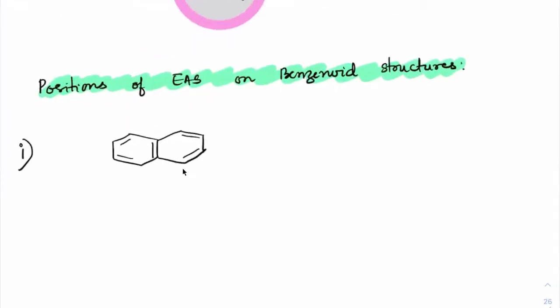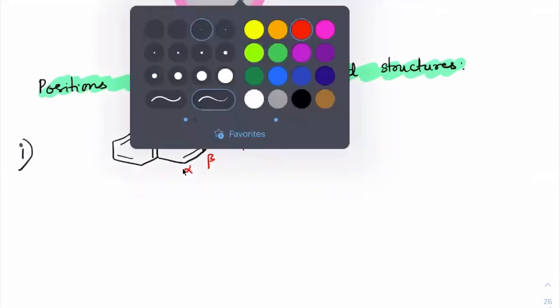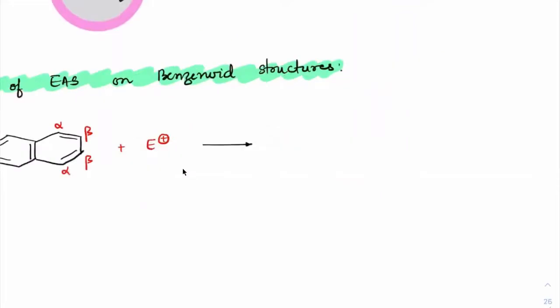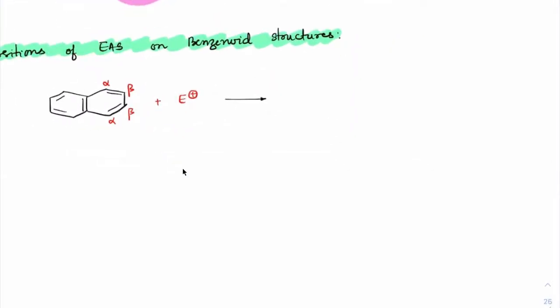Now, how many different positions does naphthalene have? It has only two positions. Observe carefully. This one is alpha, and this is beta. This one is again alpha, this one is again beta. So there are two alphas and two betas on one ring. Now if an electrophile approaches, our objective is to find out where it gets attached. So I'm taking both cases: once the electrophile gets connected at the alpha position, once at the beta position.